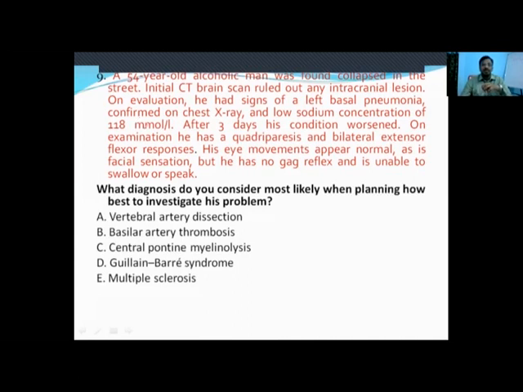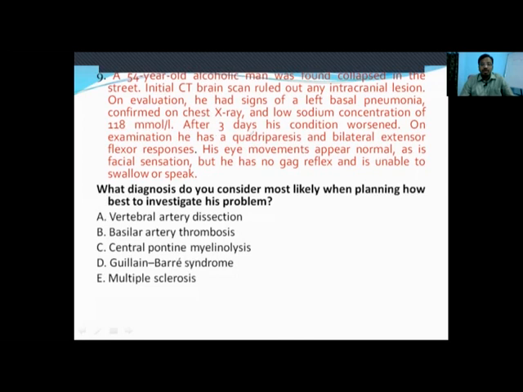But he will obviously get treated in the hospital, but after 3 days his condition worsened. So this is a very tricky thing. On examination, he has a quadriparesis and bilateral extensor plantar responses. His eye movements appear normal. That means he means to tell that his gaze and eye movements, cranial nerves are intact. But he has no gag reflex and is unable to swallow or speak.